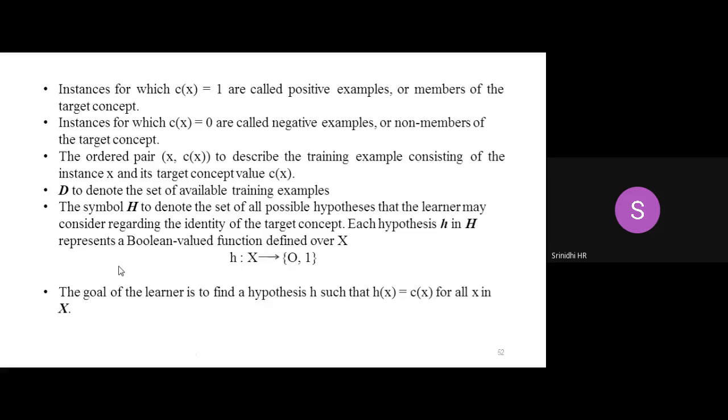Next, finally the goal is to find h of x which is equal to c of x. That is my main ultimate aim. That is, my existing hypothesis achieves the attributes which are associated with the target hypothesis. If that is my target function, I want my hypothesis to be same or nearly same as my target hypothesis. Are there any doubts with respect to the notations which are present over here?